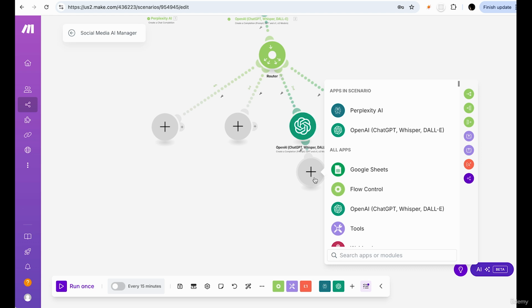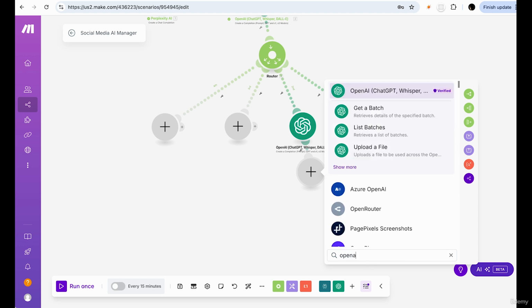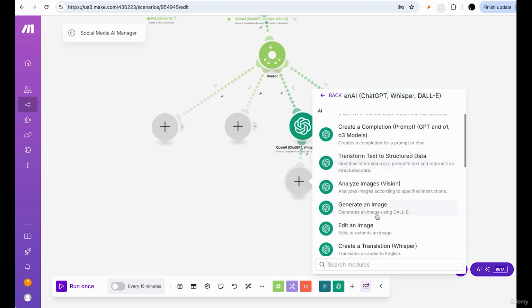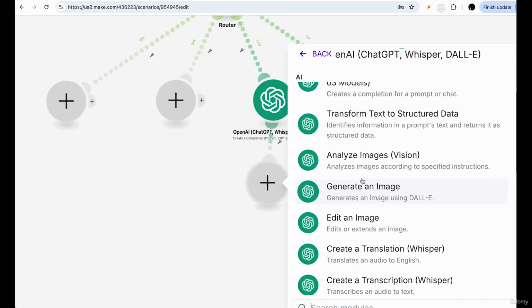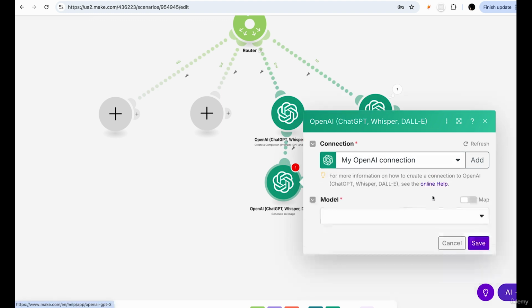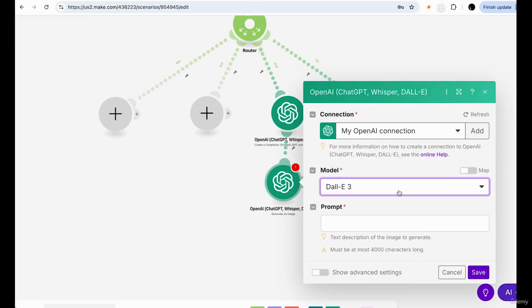So underneath, how do we do an image? It's going to be slightly different. We're going to go back to OpenAI, and we see OpenAI, ChatGPT, Whisper, DALL-E. We'll click on that. And here where we see generate an image with DALL-E, that's the one we want. So we're going to click on that. And under model, we'll take DALL-E 3.